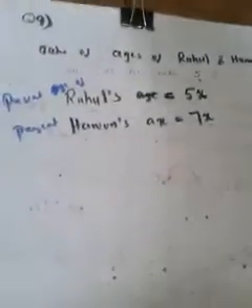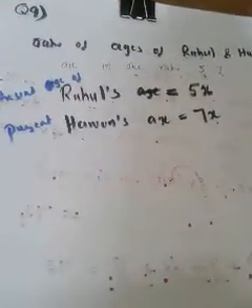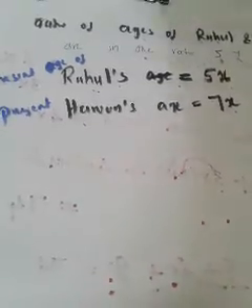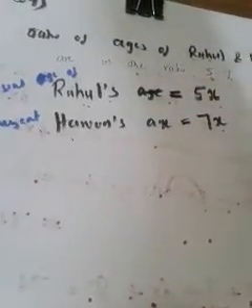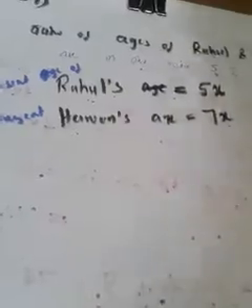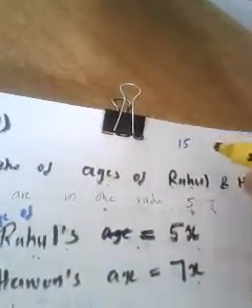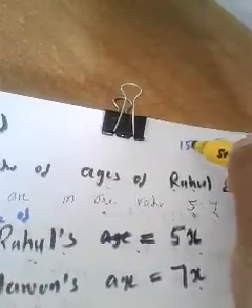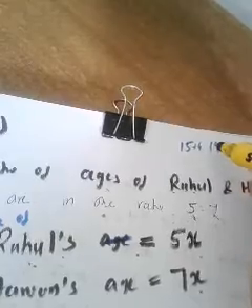What are their present ages? So after 4 years, you are supposed to add both ages. So in order to add ages after 4 years, we must make an idea about their ages after 4 years, isn't it? Then only we can add, no? Okay. Suppose if your age is 15, then what is the age after 4 years? 19. How did we get that? Just add 4 with that, we will get that age, isn't it?